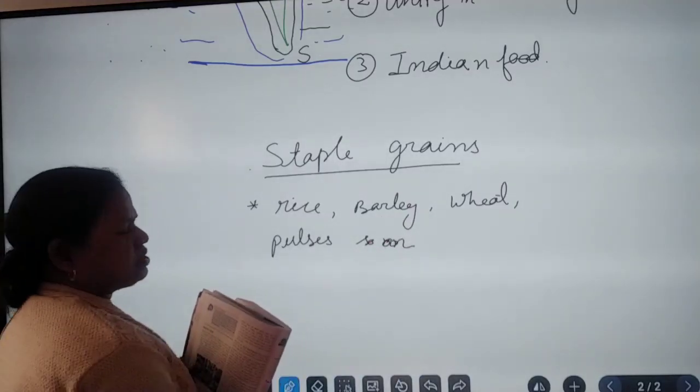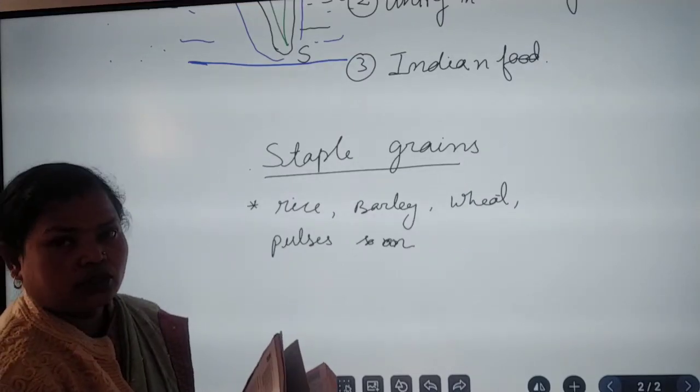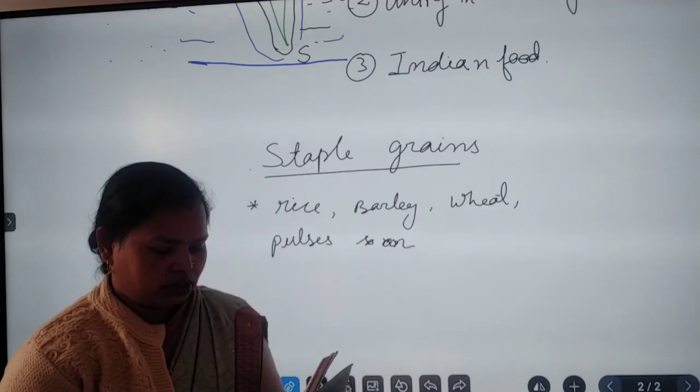So these are the basic food of our country, and as per the area there are different types of food items which people love.